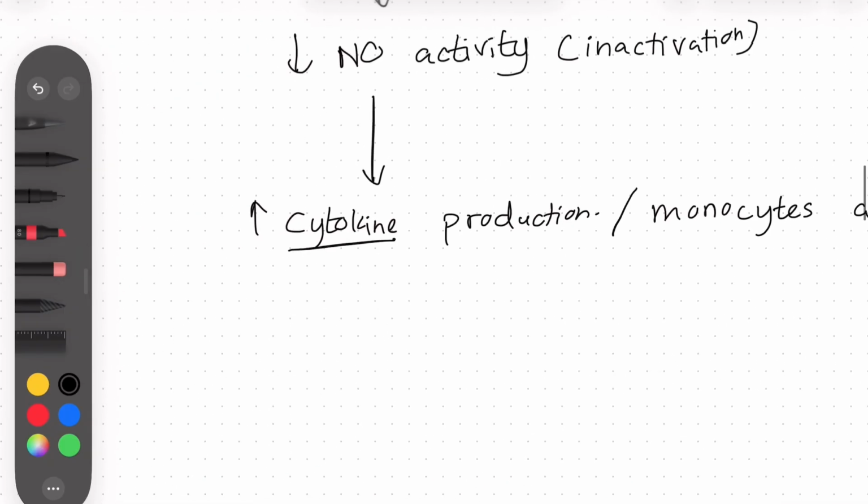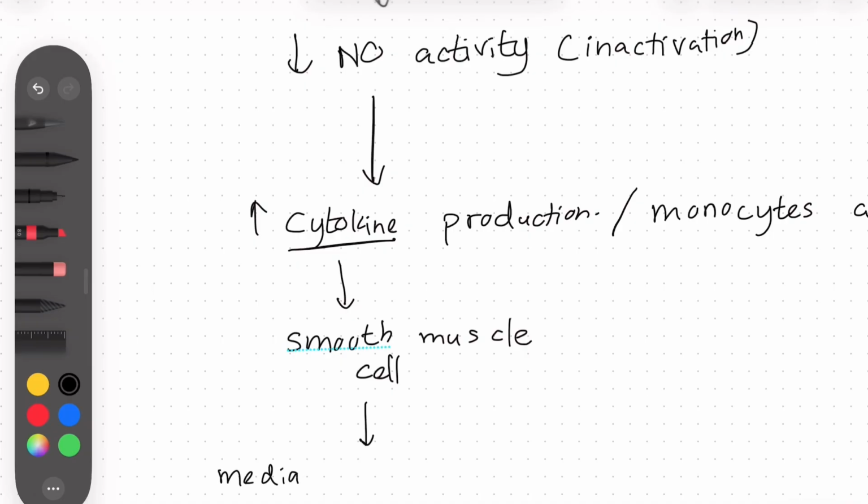These cytokines induce smooth muscle cells to migrate from the media to the intima. So they get accumulated inside the intima.